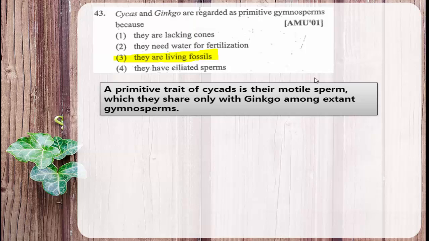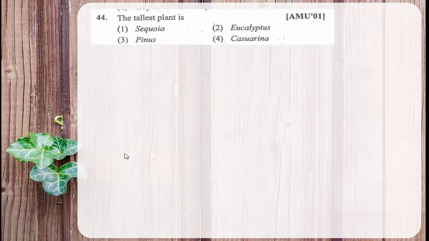The cycads have motile sperm, which they share only with ginkgo among the extinct gymnosperms. That character is shared by cycas and ginkgo, and they are living fossils. Therefore, the right answer for this question is option 3. So moving to the next question.